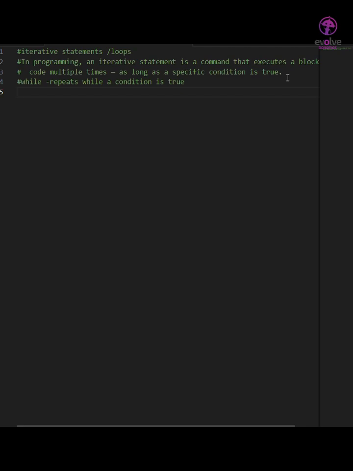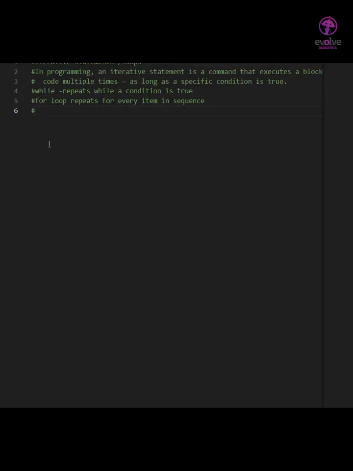Whereas for loop means what? It repeats for every item in a sequence. We will discuss the difference later. Just understand that for loop means it will repeat for every item in a sequence.